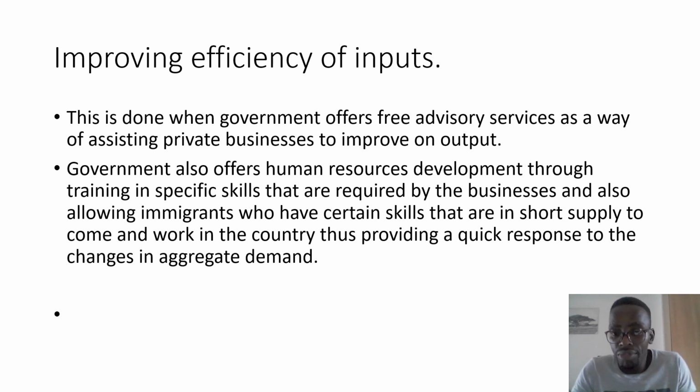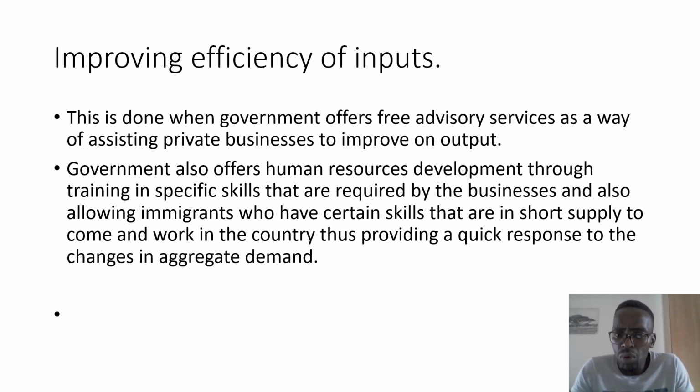The first way that government can try to support the increase in aggregate supply is through what you call improving efficiency of inputs. Now, when you talk about improving efficiency of inputs, this is done when government offers free advisory services as a way of assisting private businesses to improve on output.